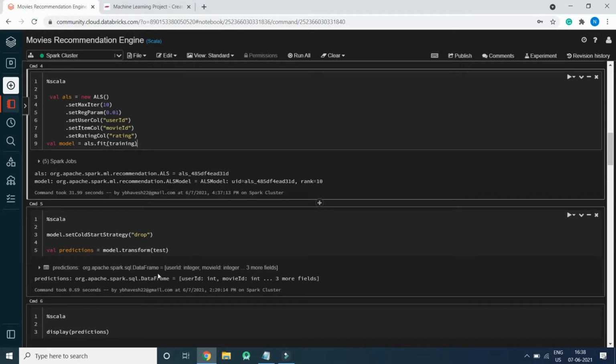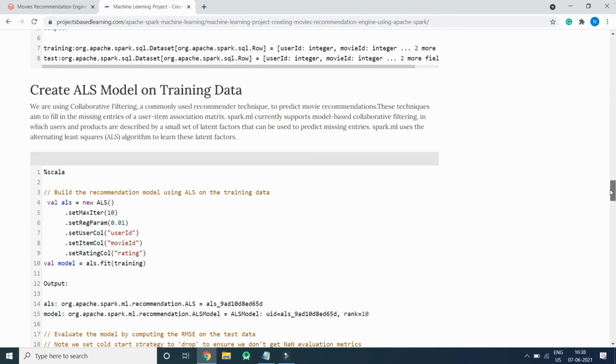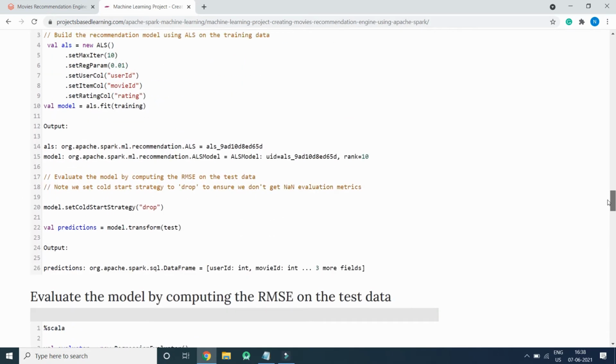So our model has been created. Now let's work on testing the model. You can see we have also commented a few lines of code, so you can get a better idea of what the code does.